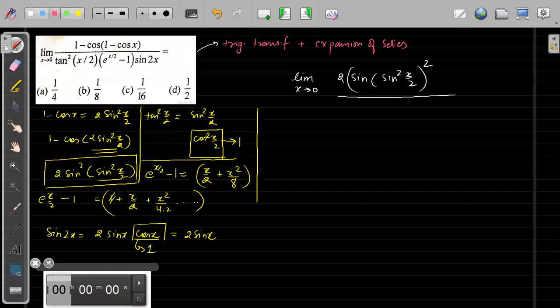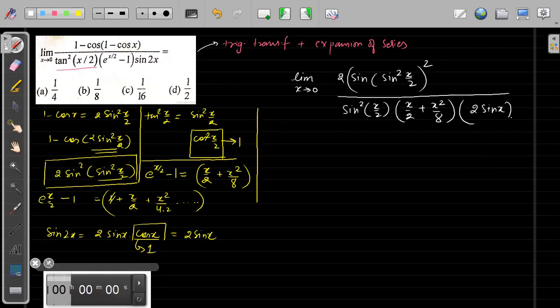This part we can simply write as sine square x by 2, and this e to the power x by 2 minus 1 we can write as x by 2 plus x square by 8. And the last part we can write as 2 sine x. Right? Till here, everybody is okay. Till here, everybody understood what I have simply done.